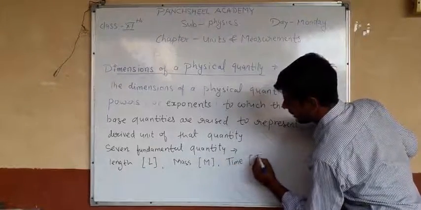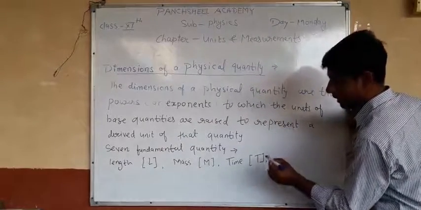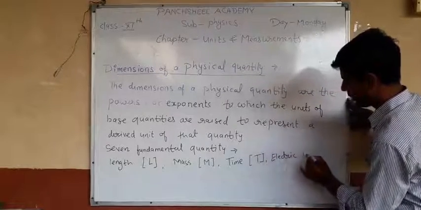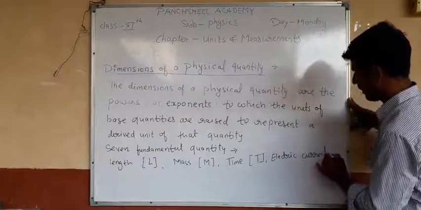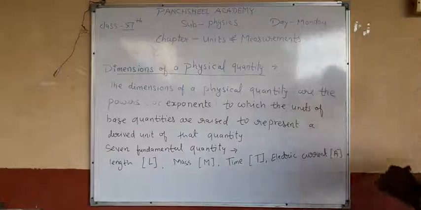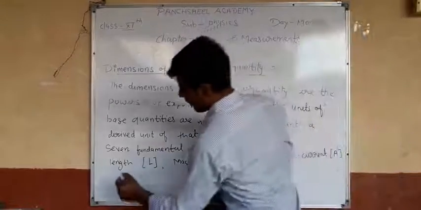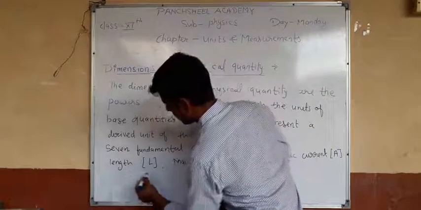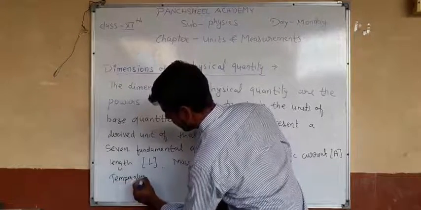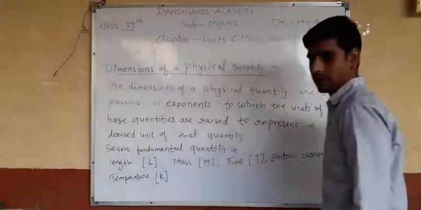Next, electric current is measured in ampere, so like this. And temperature, thermodynamic temperature, is measured in Kelvin.